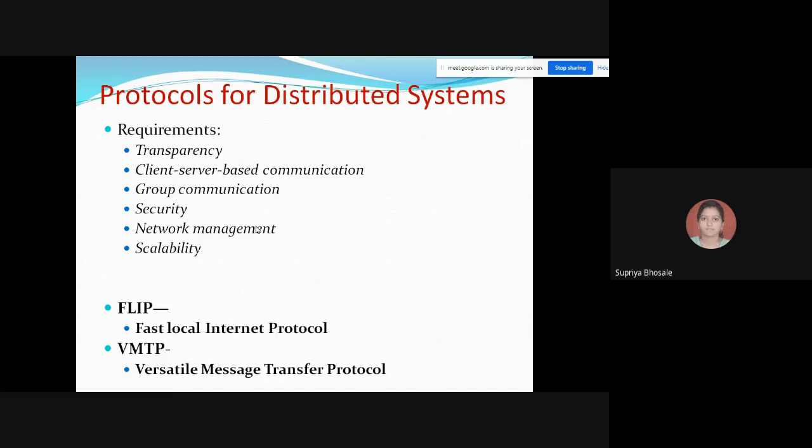So communication protocols for distributed system must have a simple connectionless protocol having features to support request response behavior.